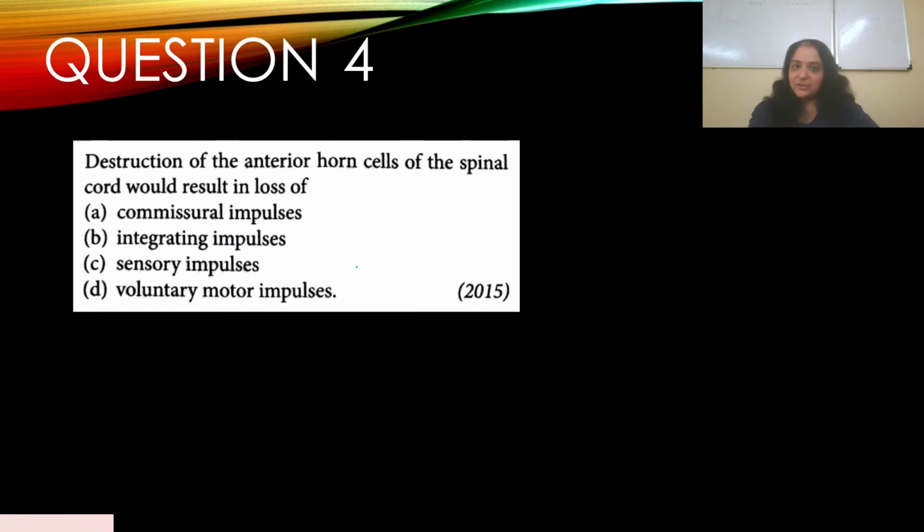So question number 4. Destruction of the anterior horn cells of the spinal cord will result in loss of, and this appeared in 2015. A, commissural impulses. B, integrating impulses. C, sensory impulses. And D, voluntary motor impulses. So destruction of the anterior horn cells will result in loss of voluntary motor impulses. Your answer is D. Let's go to the discussion.